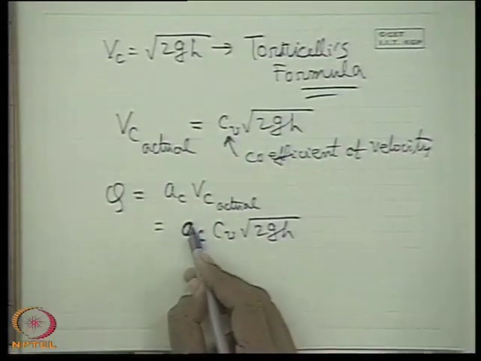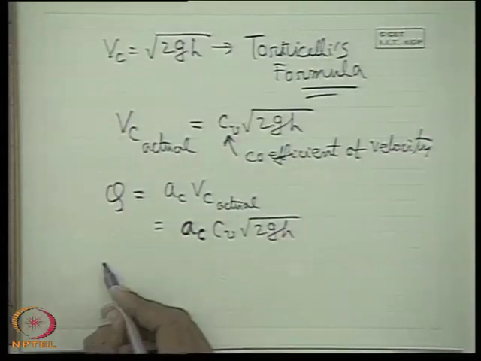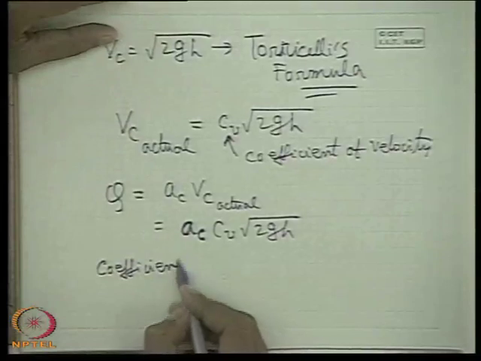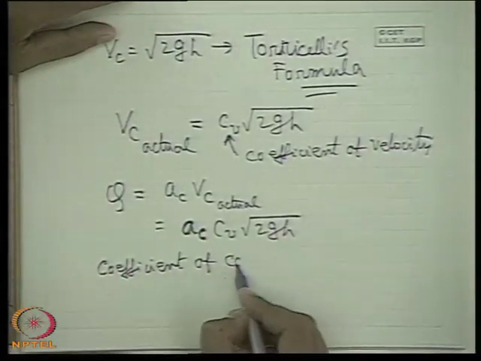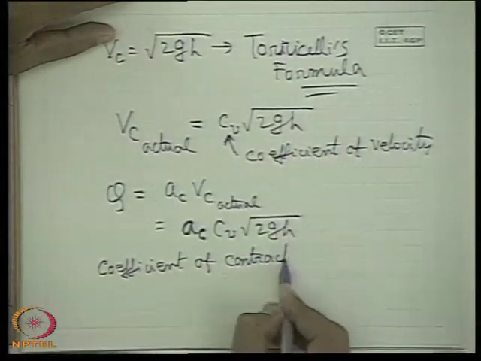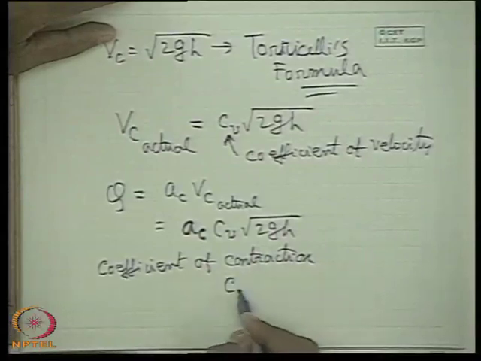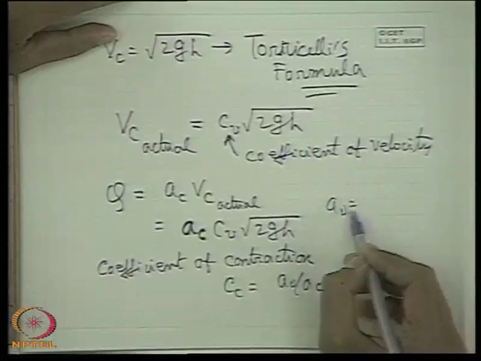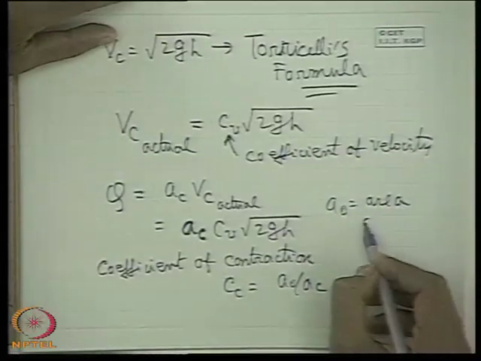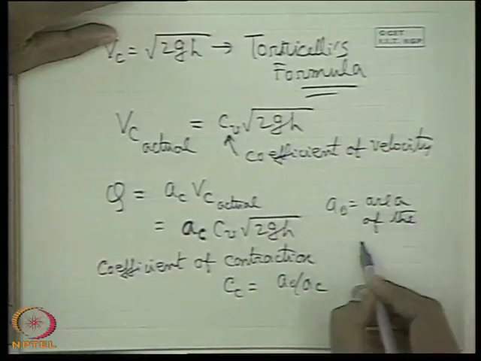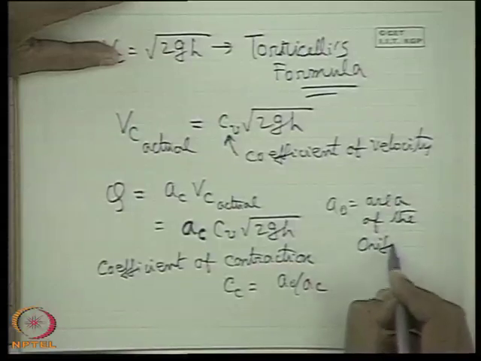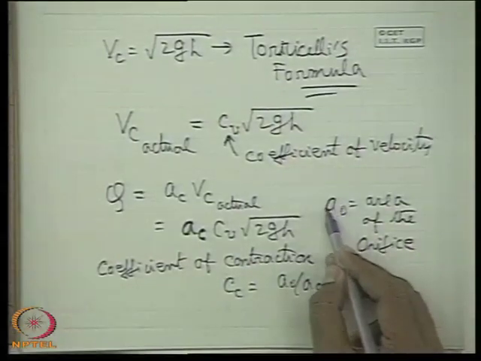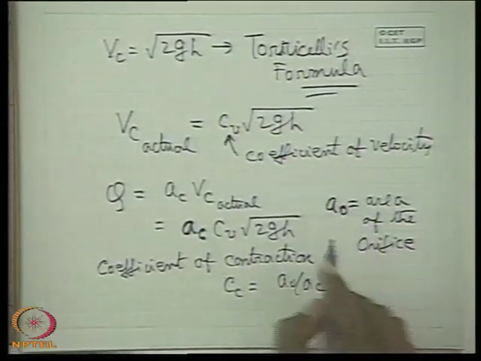Now this Ac is the area of the vena contracta. We have already recognized earlier that the coefficient of contraction Cc is defined as Ac by A0, where A0 is the area of the orifice. The orifice is very small in dimension compared to the head or height of the water surface in the tank, so we are not much bothered about the shape of the orifice.